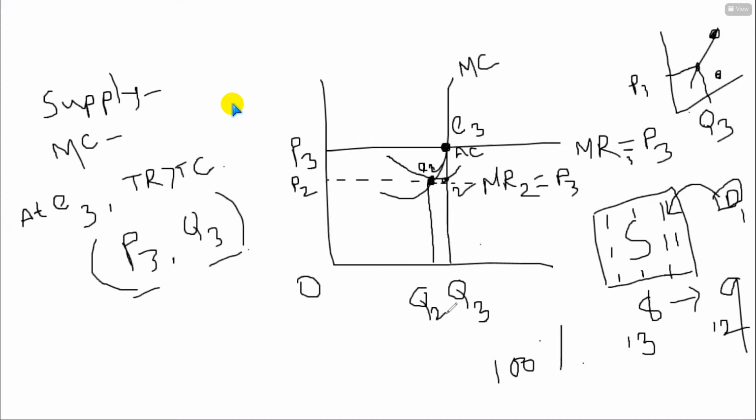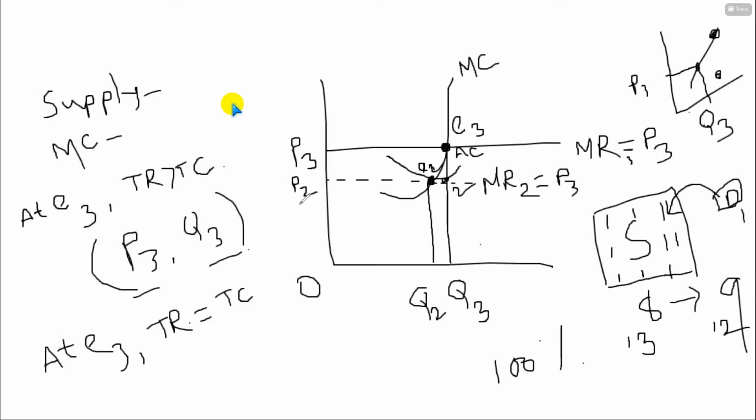Average cost remains the same. In the earlier discussion, the average cost curve had changed, but here there will be only one average cost. The price curve will change. So look, that means again at E2, what you are finding? You have found that total revenue equals total cost, isn't it? That means this is a no profit, no loss situation.